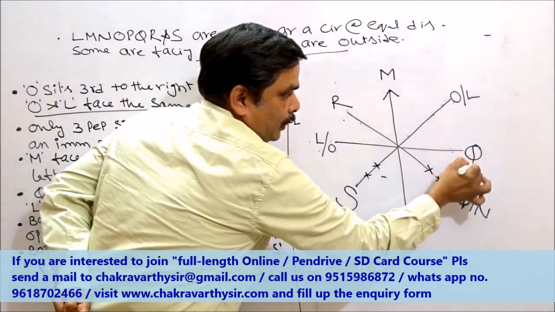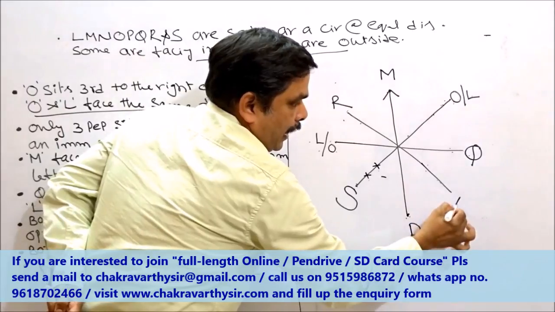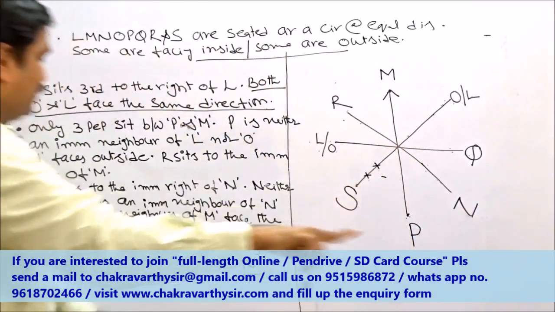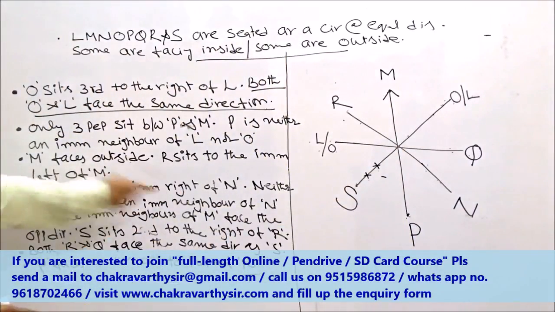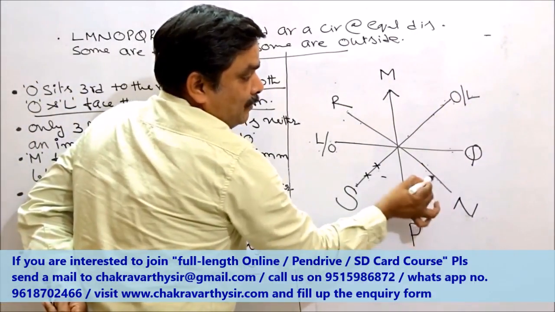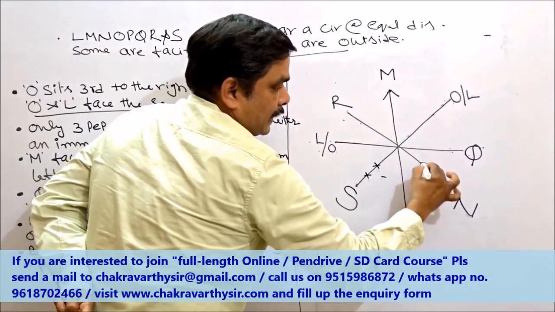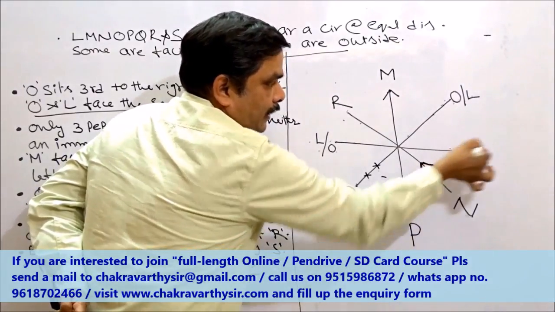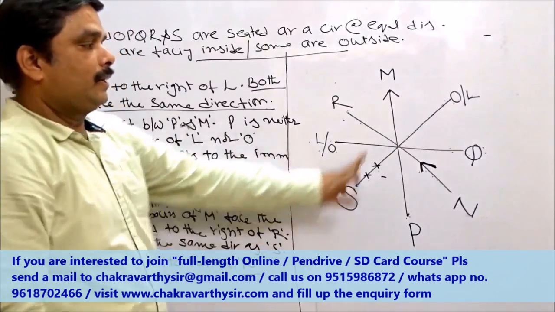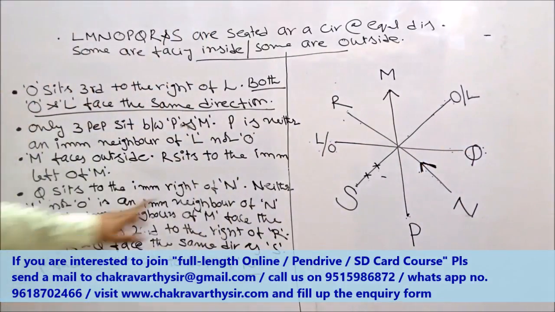It must be given to Q and it must be given to N here, with the condition that Q sits to the immediate right side of N. Now Q must be sitting immediate right side of N. So N must be facing inside. If N is facing inside, Q should be on the immediate right. So this is also we got. Alright, then go for the next information.